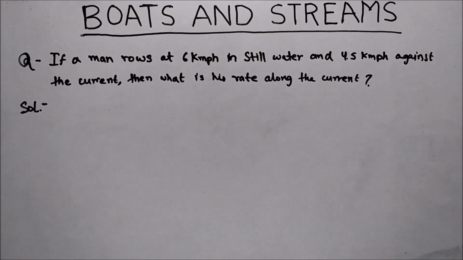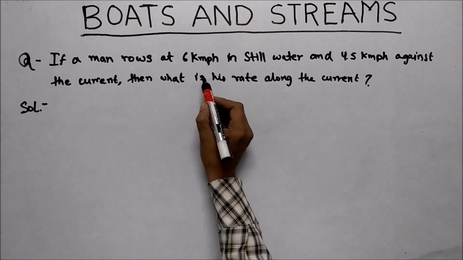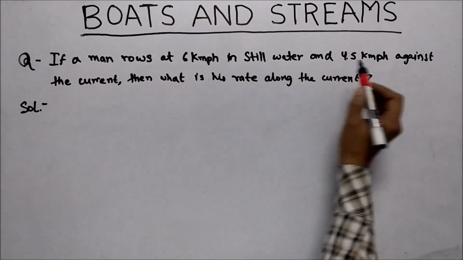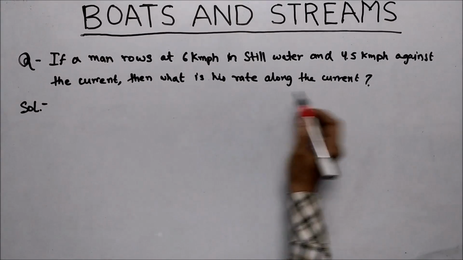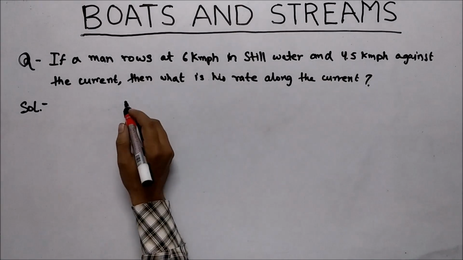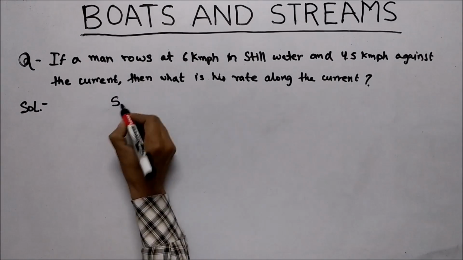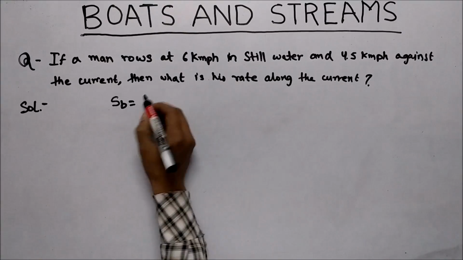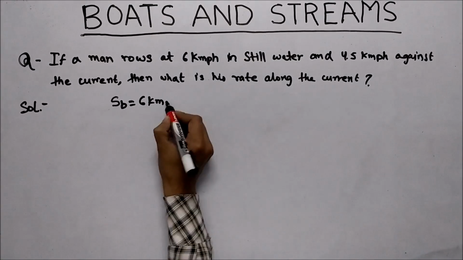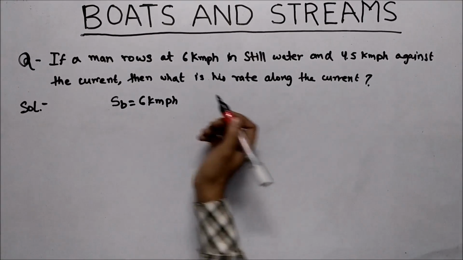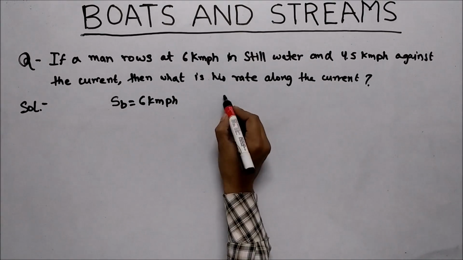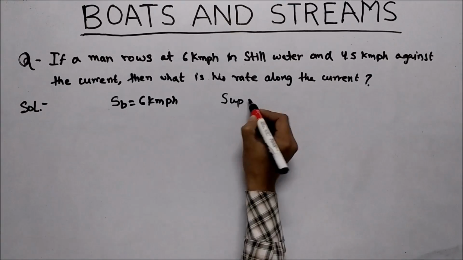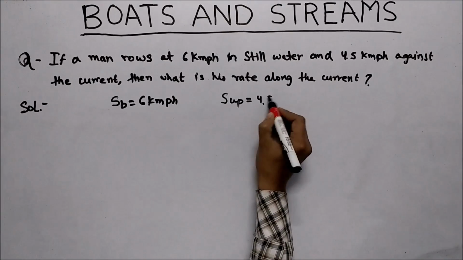Now we solve the next question based on the previous formula. Question is, if a man rows at 6 km per hour in still water and 4.5 km per hour against the current, then what is the rate along the current? First of all, we have to write the given entities, that is SB, 6 km per hour in still water. And what else we have given? 4.5 km per hour against the current, that means speed of upstream is 4.5 km per hour.